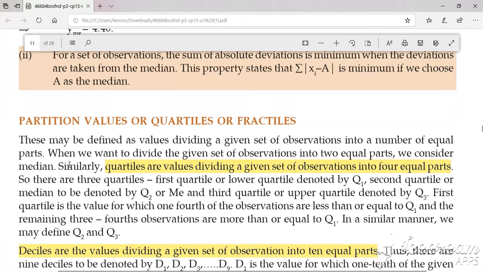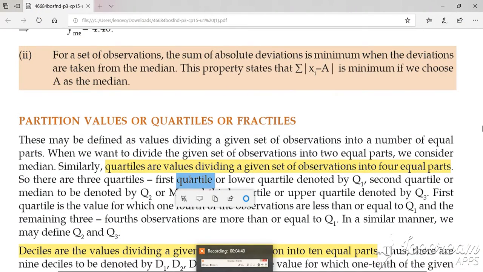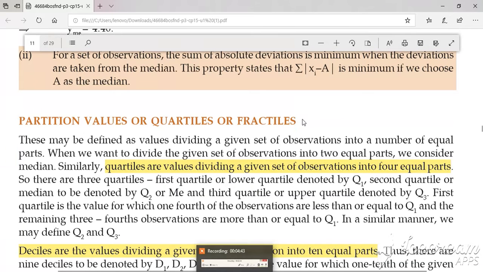So here is the definition of partition values: those are either quartiles, deciles or percentiles. Now there are different nomenclatures for different partitions. If you are dividing into two equal parts, it is called the median. If you want to convert it into 4 equal parts, it is called quartiles. If you want 10 equal parts, then those are deciles, and if you want to convert it into 100 equal parts, it is called percentiles. So here are definitions